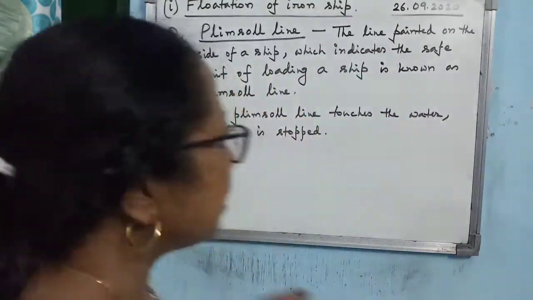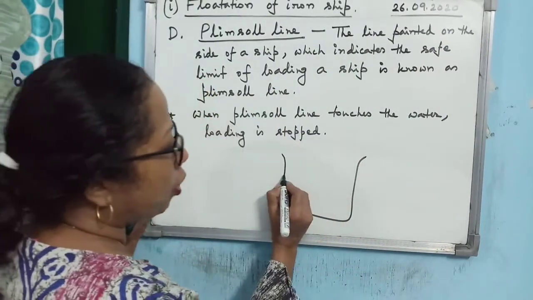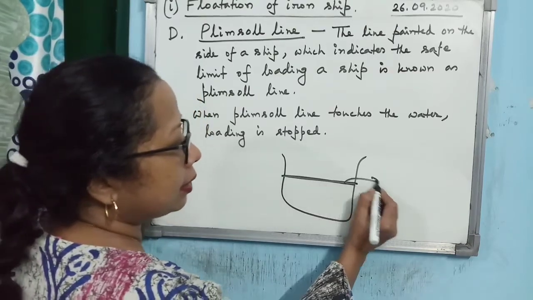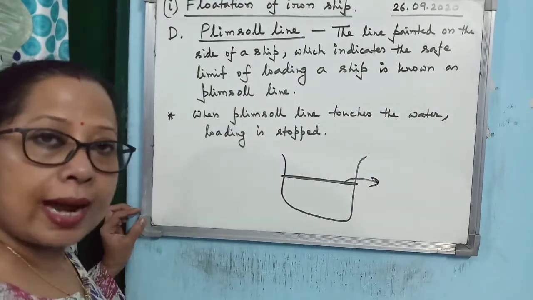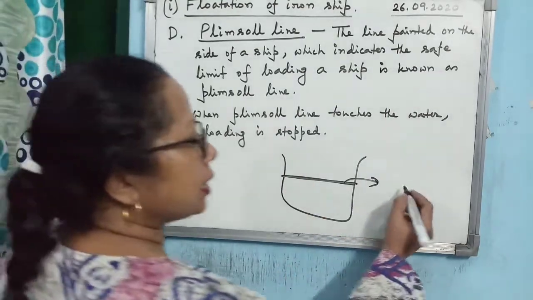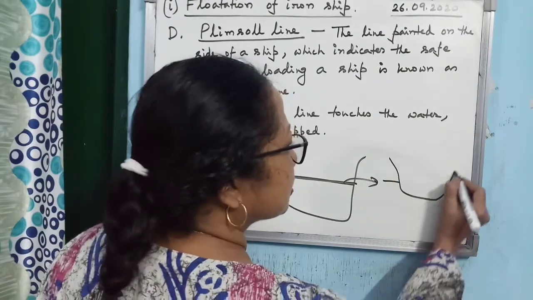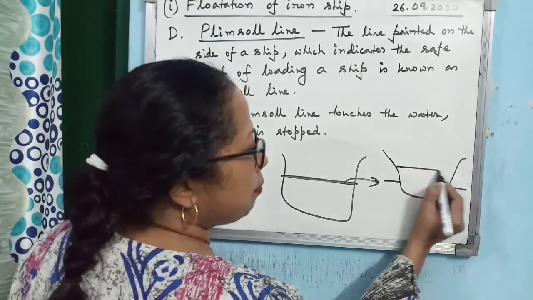So how is it done? This is the way it is done. If you consider the ship, on the ship a white line is painted. A white line is painted on the body of the ship. Now when you consider the empty ship, it looks like this. And this is the plimsoll line.